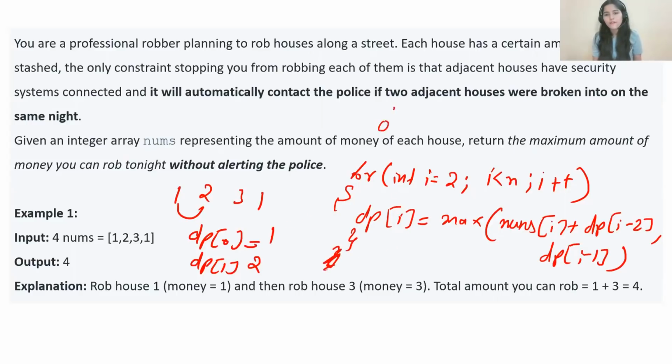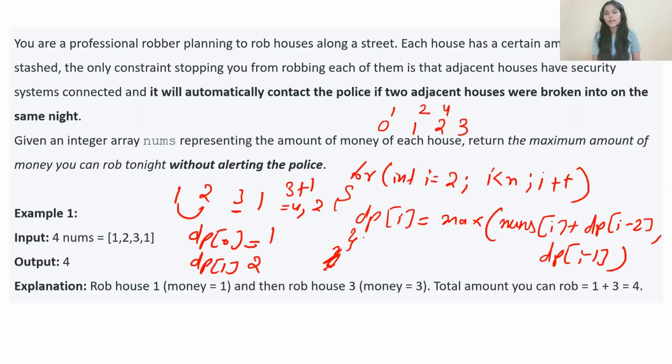At 0 we have 1, at 1 we have 2. nums of 2 is 3, plus dp of 2 minus 2, that is dp of 0. So we have 3 plus 1, 4. Or if you are considering dp of i minus 1, that is dp of 1, which is 2. Out of 4 and 2, obviously 4 is maximum. So at dp of 2, we'll be having 4.